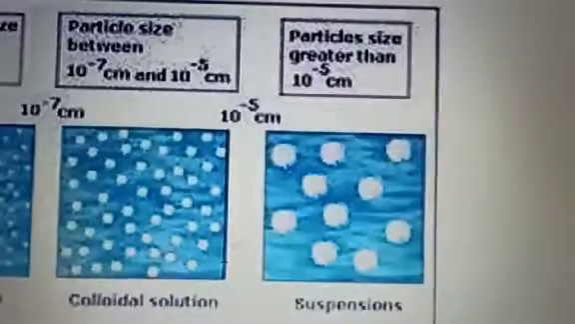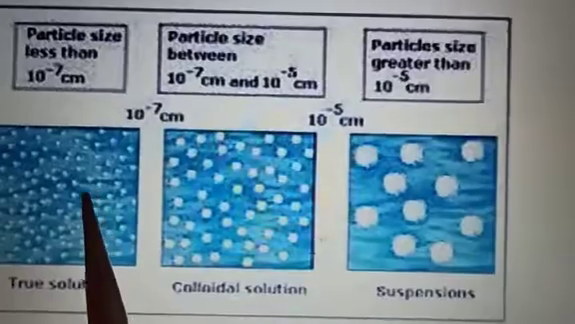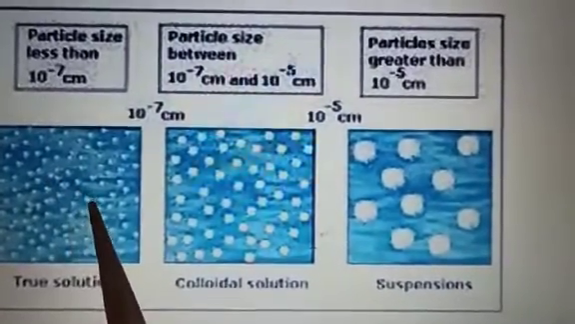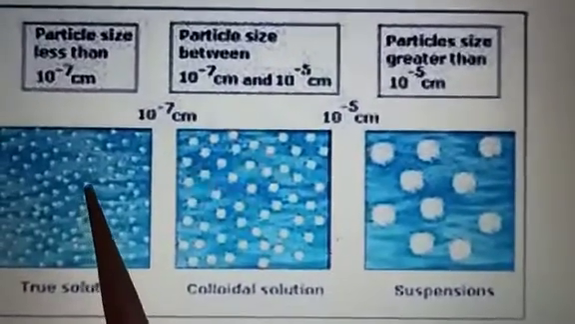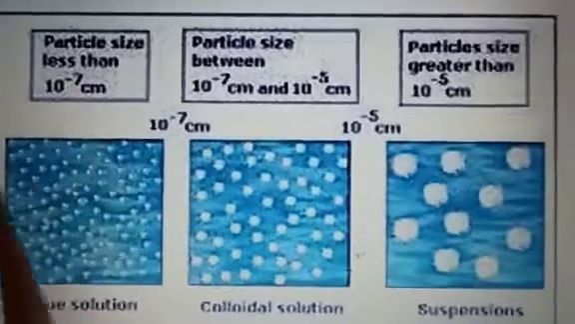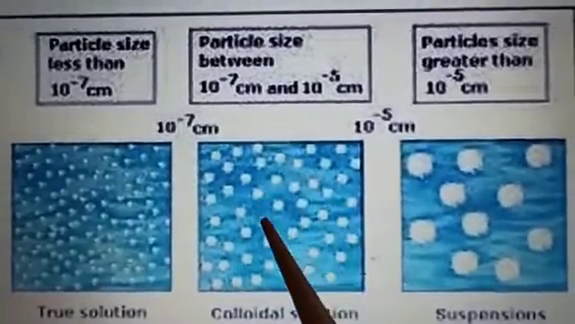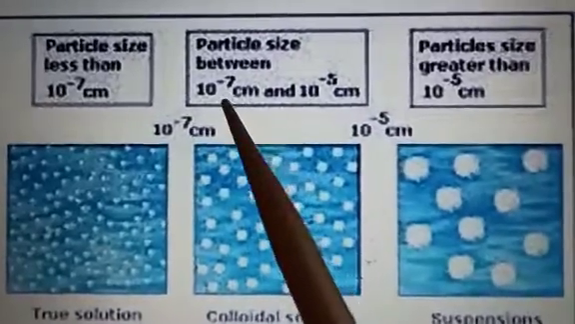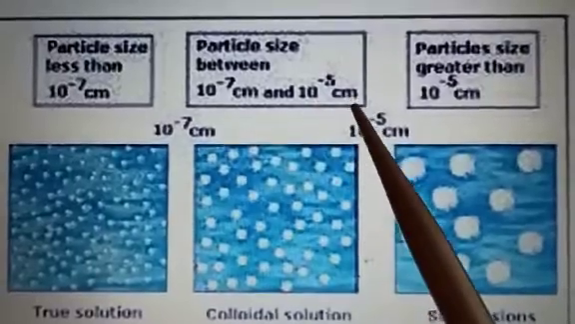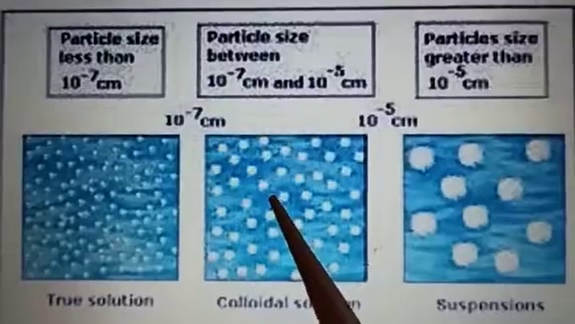If you see the particle size, in case of the true solution, particles are not visible with the naked eye, and even by the electron microscope you cannot see these particles because the particle size is very small. These are less than 10 to the power minus 7 centimeter and less than 1 nanometer. In the colloidal solution, it ranges between 10 to the power minus 7 centimeter to 10 to the power minus 5 centimeter, and in nanometer it ranges from 1 nanometer to 1000 nanometer.